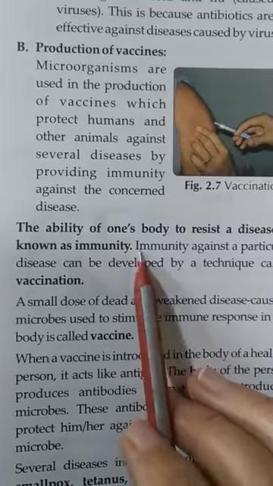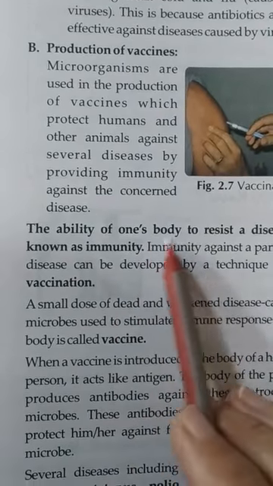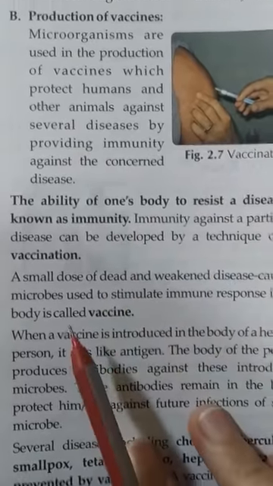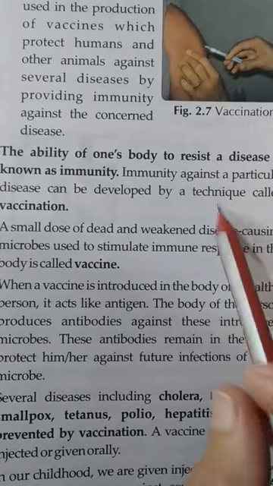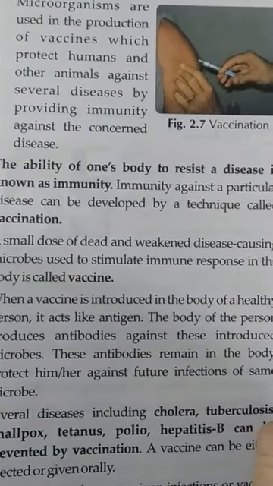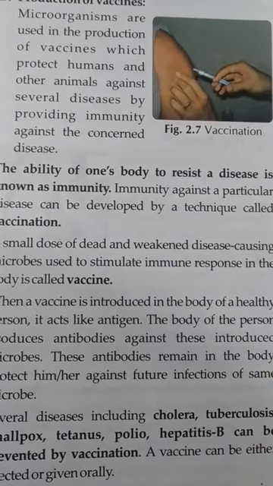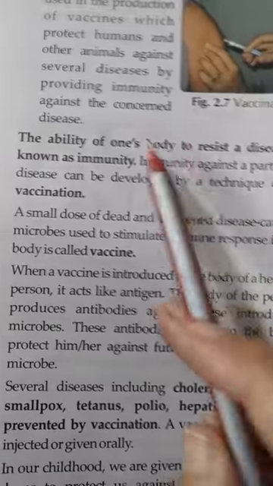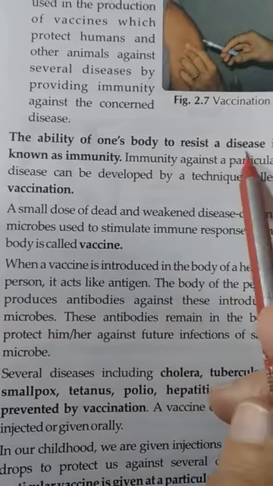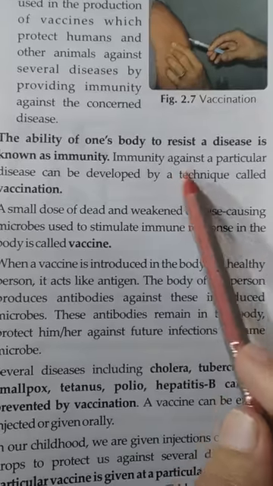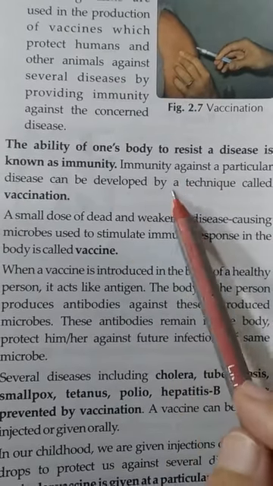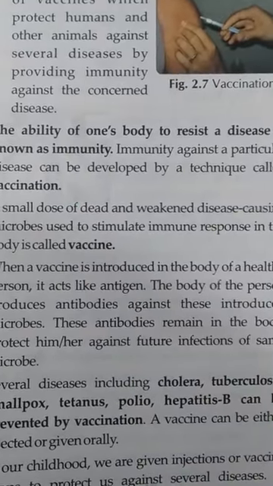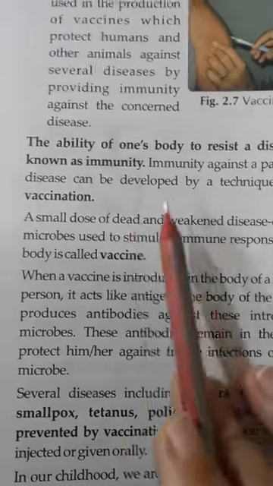The ability of one's body to resist a disease is known as immunity. The immunity of our body should be strong. If we take antibiotics again and again, then our body's immunity will decrease. So this ability of the body to resist disease is known as immunity. Immunity against a particular disease can be developed by a technique called vaccination. By the process of vaccination, we can increase the immunity of our body.